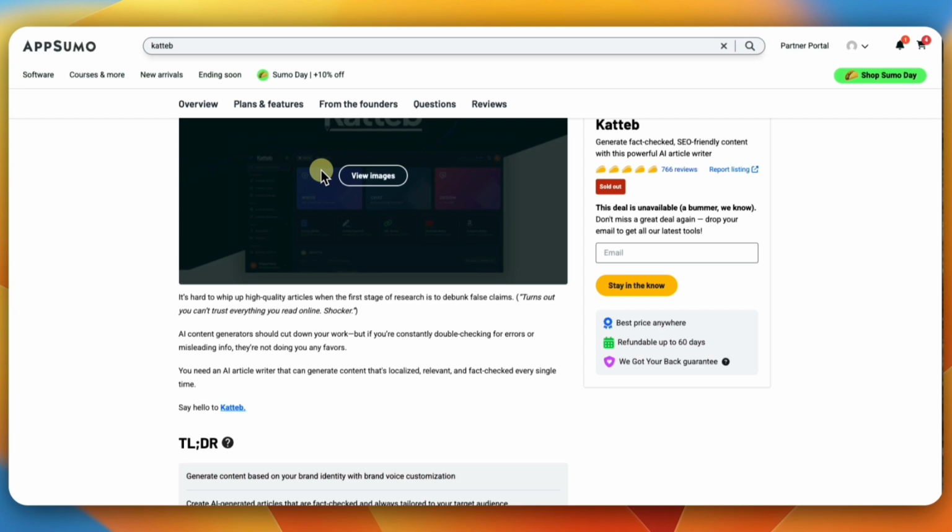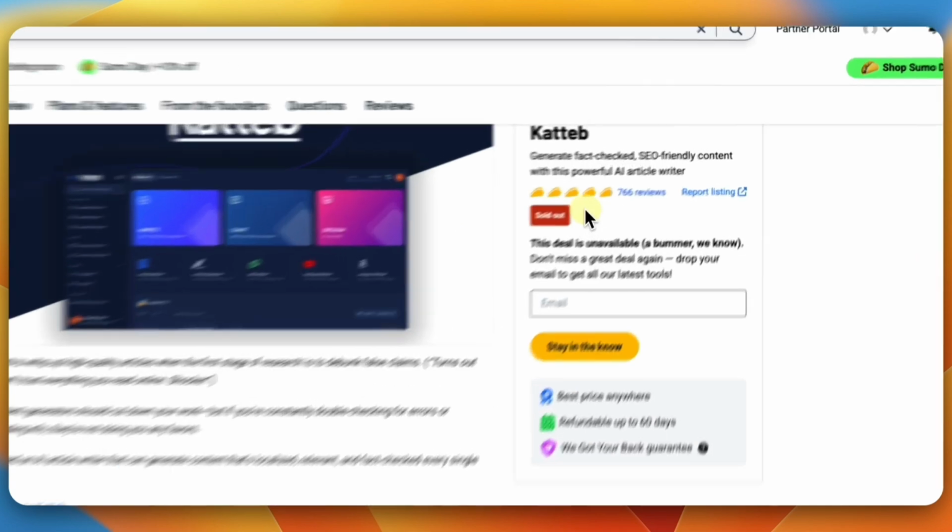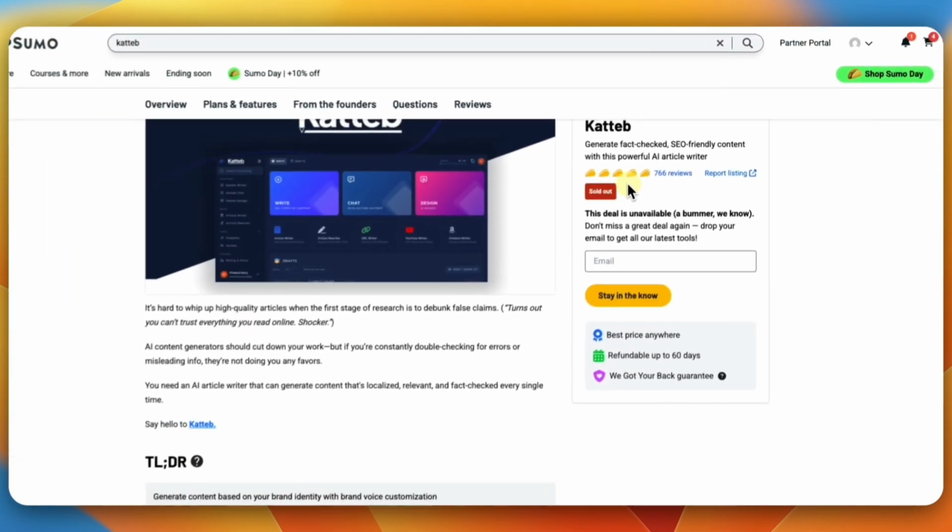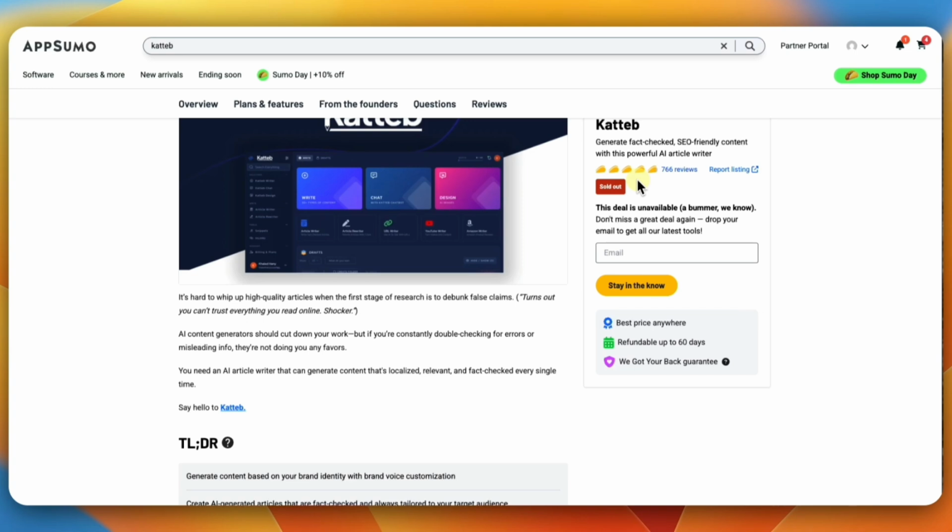So if you don't know anything about AppSumo, you can get lifetime tools on AppSumo. Unfortunately, this tool is no longer available on AppSumo, but again, I will show you how to get a good deal on this at the end of the video, so stay tuned and watch the whole video. On AppSumo, it was a lifetime deal with 766 reviews. It's a really powerful tool, and you can see right here that it has tacos, which is the highest you can get on AppSumo, and 766 reviews, which is really good.